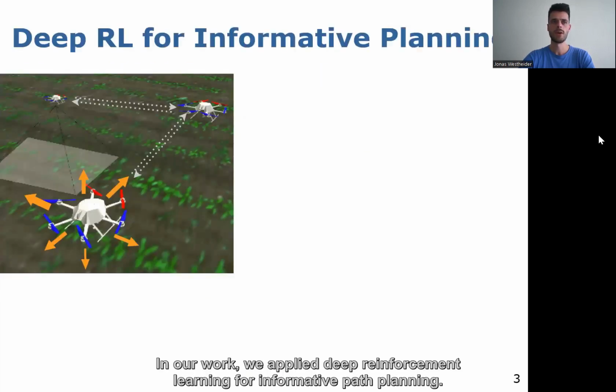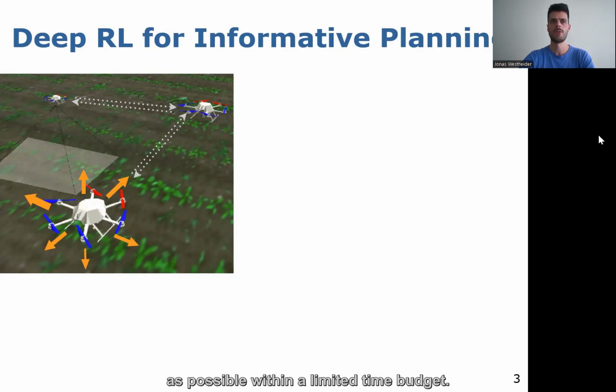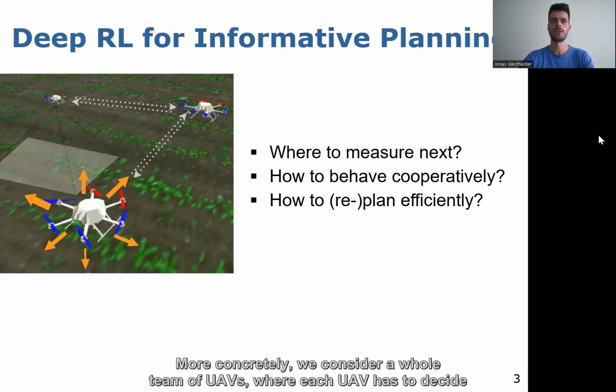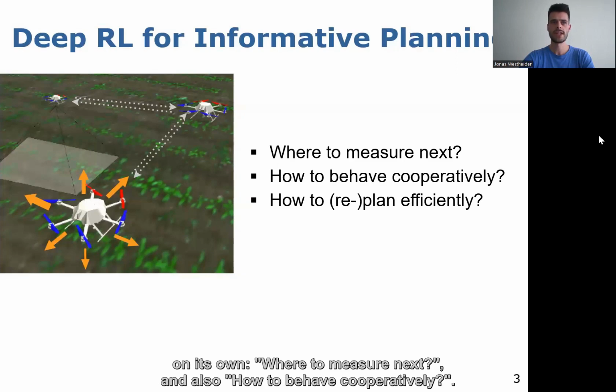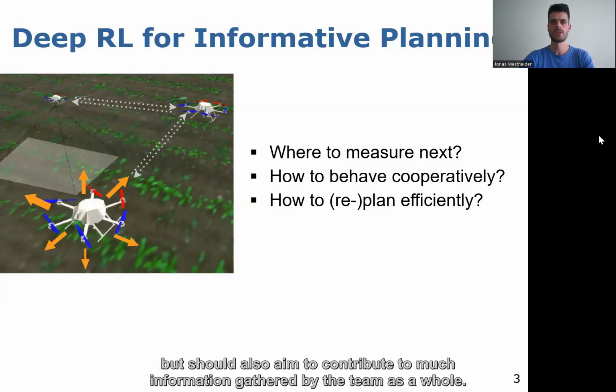In our work, we applied deep reinforcement learning for informative path planning, so to plan UAV paths that provide as much information about the environment as possible within a limited time budget. More concretely, we consider a whole team of UAVs where each UAV has to decide on its own where to measure next and also how to behave cooperatively. The UAVs should not just aim for optimizing their own individual amount of information, but should also aim to contribute to much information gathered by the team as a whole.